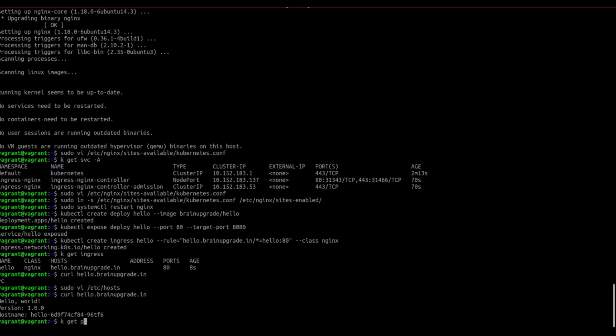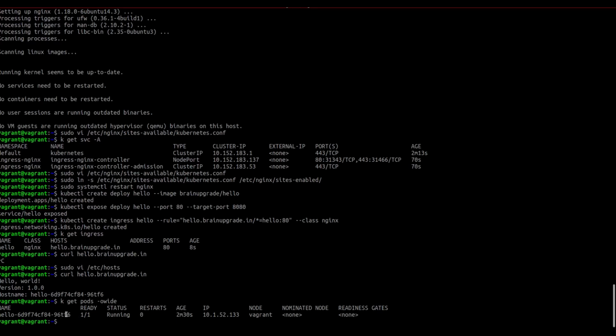And if you look at the pod, you can also see the pod having this name, and the same name is reflected here. So this is how we can set up a Kubernetes cluster using MicroK8s, and we can install the Ingress controller, the bare metal Ingress controller from Nginx, to route the requests, and those requests can be served by a Kubernetes deployed app.